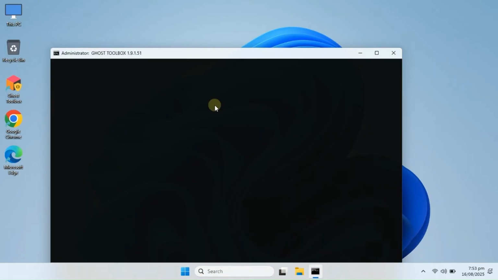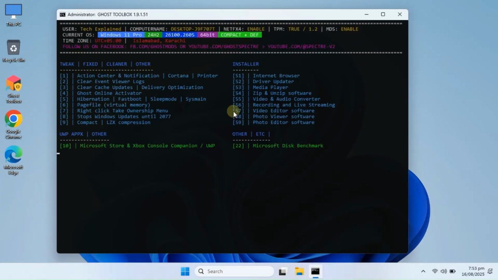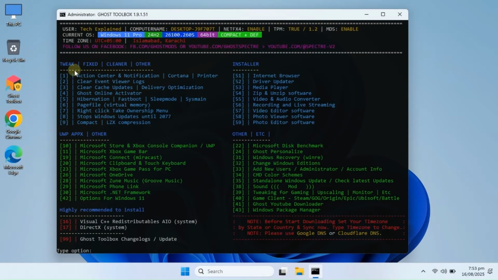Even if you're on normal Windows 11, you can still download and use it from the link below. This toolbox is packed with tons of features, but today we'll be focusing only on a few of the most important ones. So, make sure to watch till the end, because you don't want to miss these. Alright then, without wasting any more time, let's dive straight into the video.